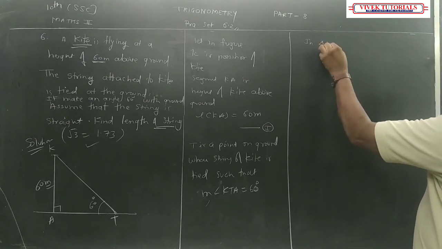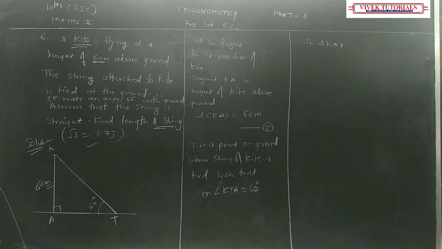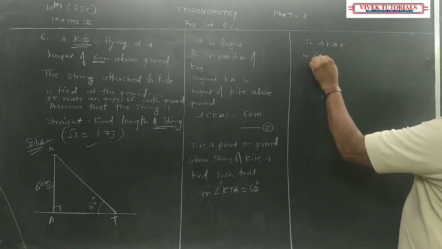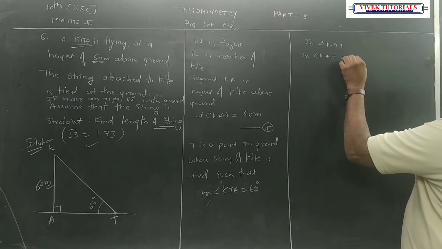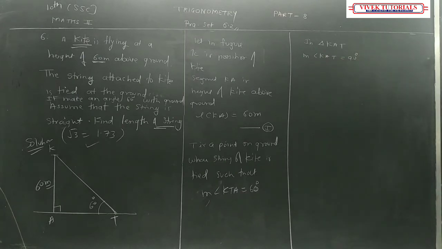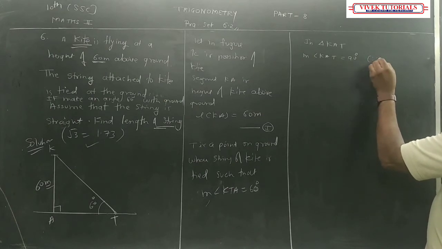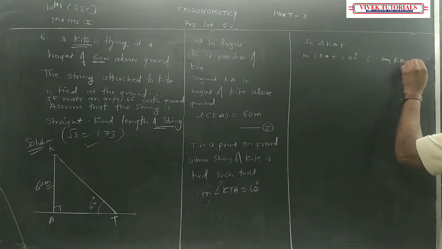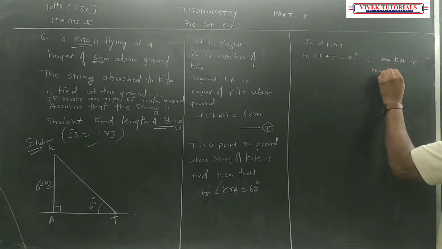triangle KAT. In triangle KAT, measure of angle KAT is equal to 90 degree as segment KA is height of kite.